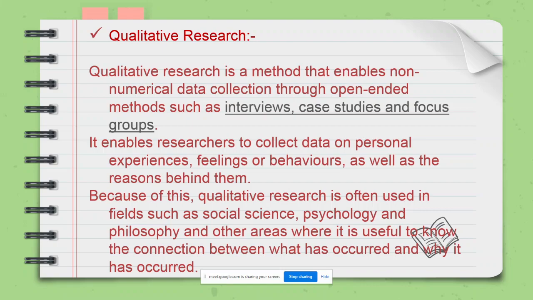So the person is interviewed in depth. There are various sessions conducted with the respondents, and the data collected is non-numeric in nature, in textual format. Questions like how do you feel, what is your opinion, are very difficult to quantify. You cannot put all these answers in numbers. So qualitative research studies are the most difficult to conduct and carry out. Have you understood the nature of quantitative research and qualitative research?